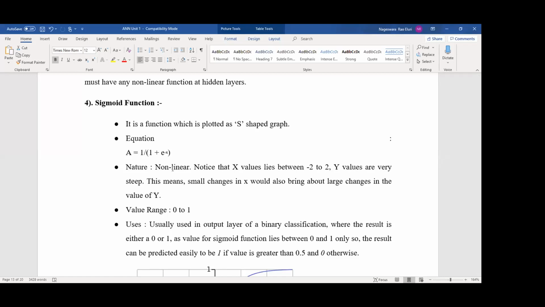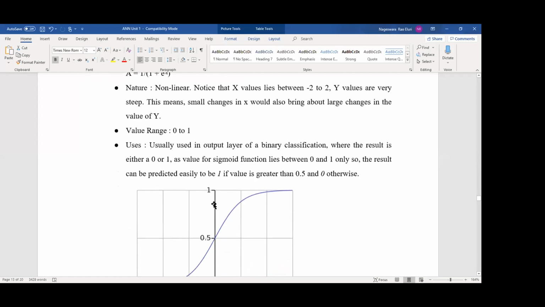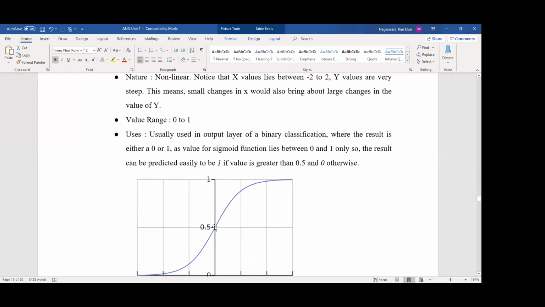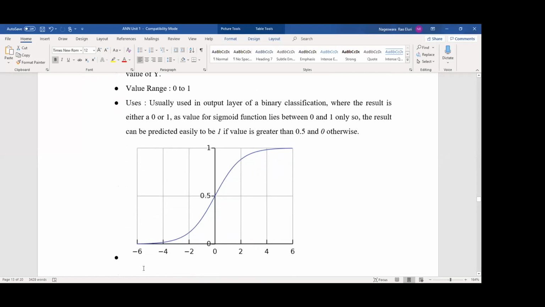The range is 0 to 1, so remember the range 0 to 1. This S-shaped graph is why we call it a sigmoid graph, okay. Minimum value 0 and maximum value 1, okay.